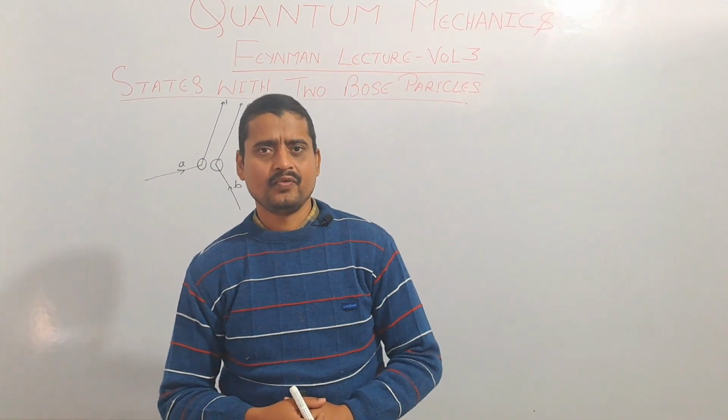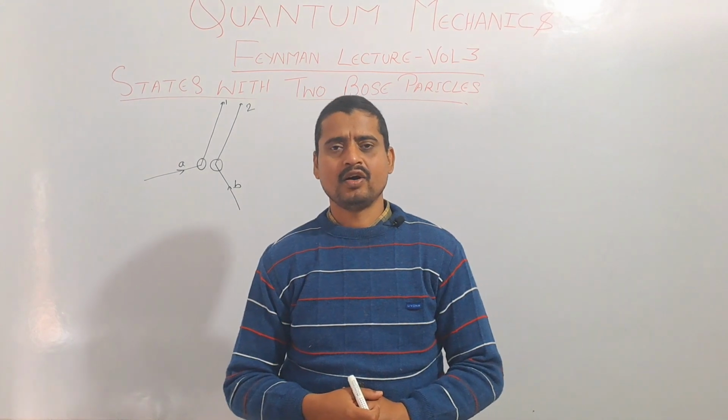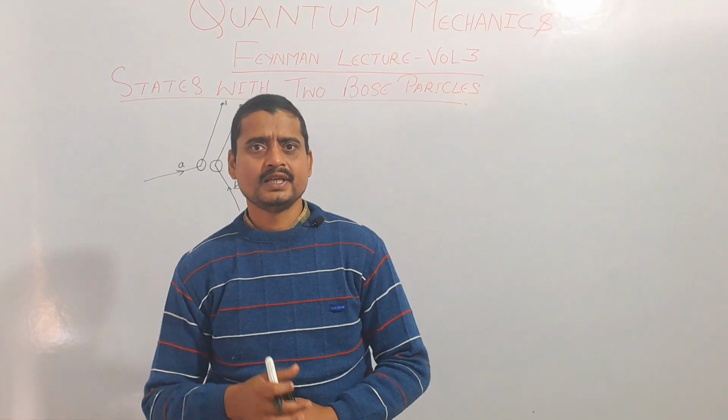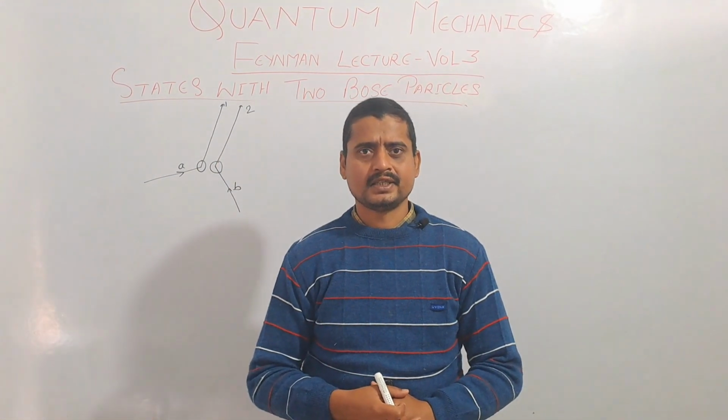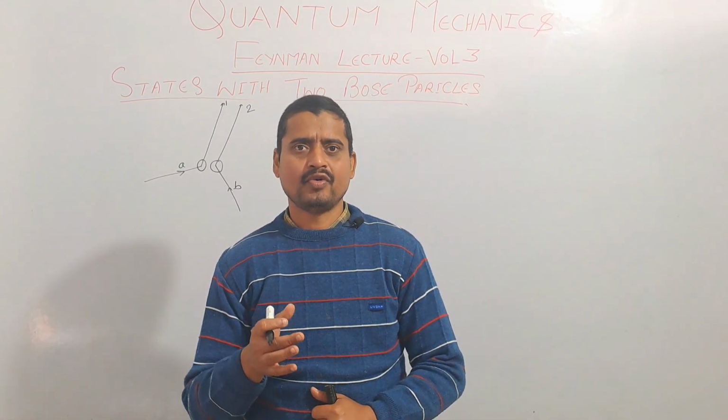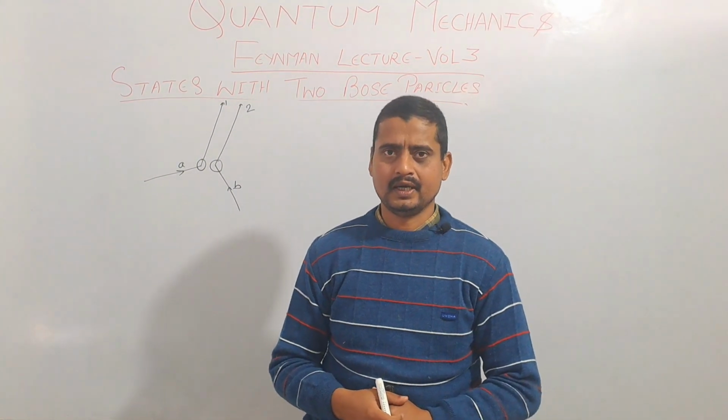In the last lecture, we learned about the amplitude for scattering of two Bose particles as well as Fermi particles. In this lecture, we will learn the amplitude for scattering of two Bose particles.